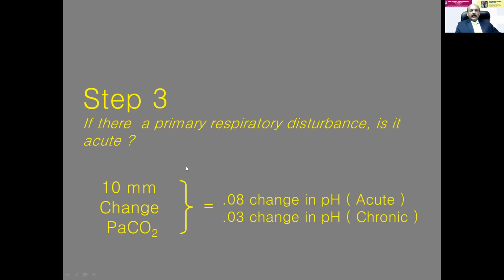How to make it out? A 10 millimeter change in PaCO2 will produce a 0.08 change in pH. That is acute. But if it is chronic, it is 0.03. That means the disturbance in pH will be less for the same increase in PaCO2 because in chronic cases, compensatory mechanisms take place. So this is 0.08, this is 0.03.